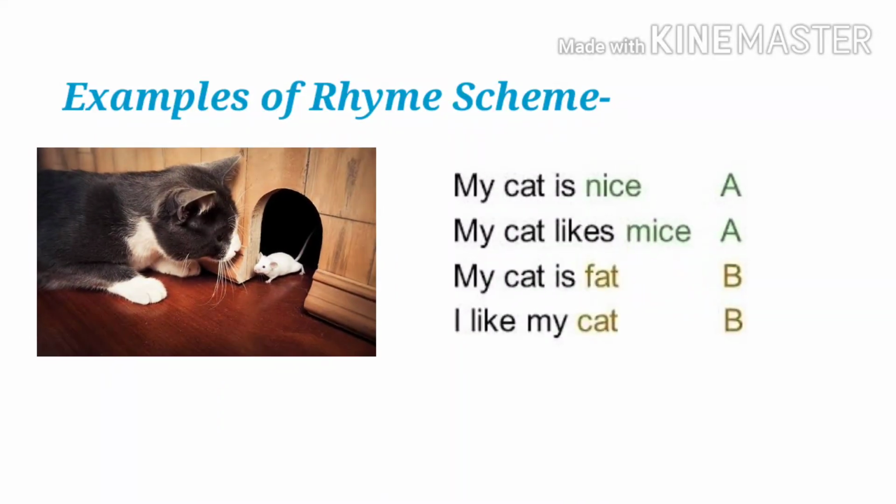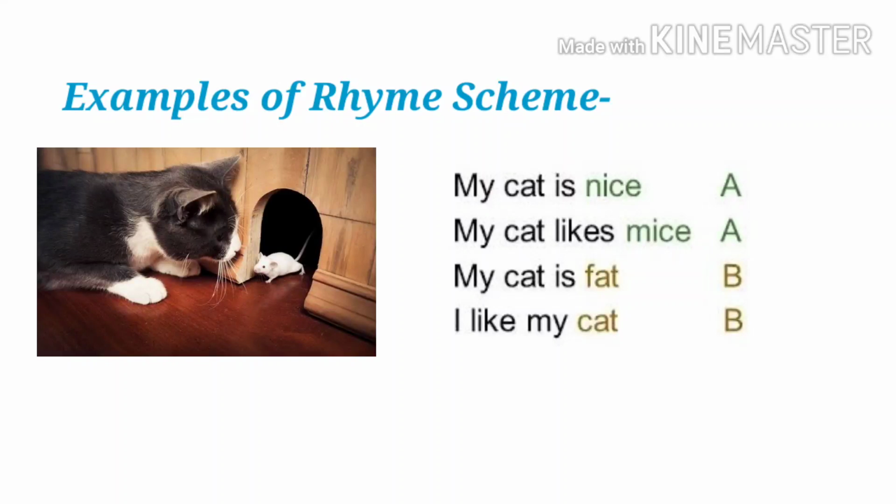Now look at the given stanza. I'll read it. My cat is nice. My cat likes mice. My cat is fat. I like my cat. Now look at the ending words or ending sounds of each poetic line. Nice, mice. These words have the same sound, so we have labeled them with the same alphabet, and that is A. Now look at the ending words of the last two lines.